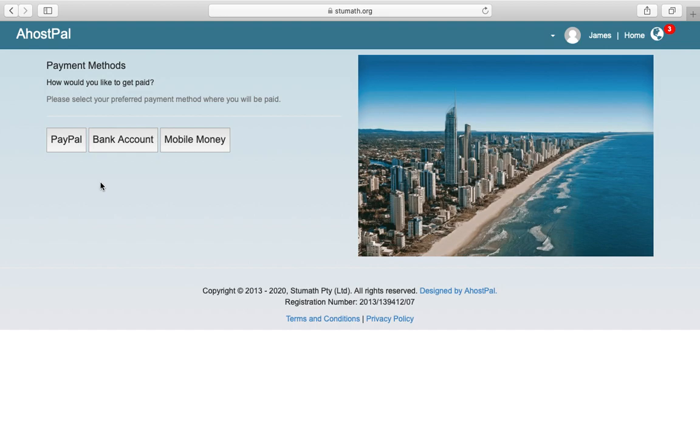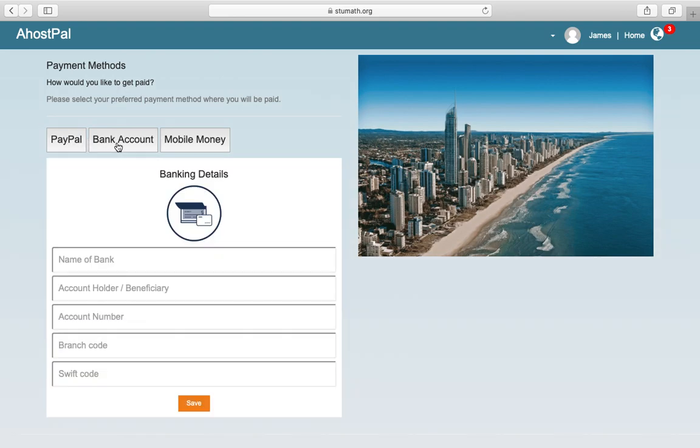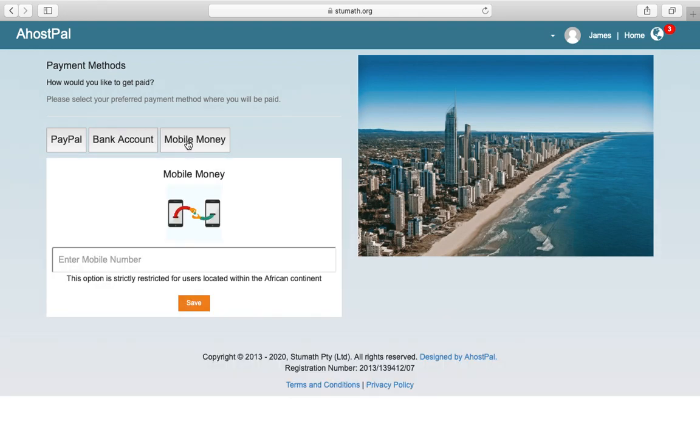If I want to be paid via PayPal, I'll click on PayPal and enter my PayPal email address. If I want to be paid via my bank account, I'll enter my bank details here and save it. If I want to be paid via mobile money, I'll enter my mobile money number here, and I will be able to get paid via mobile money, into my cell phone.